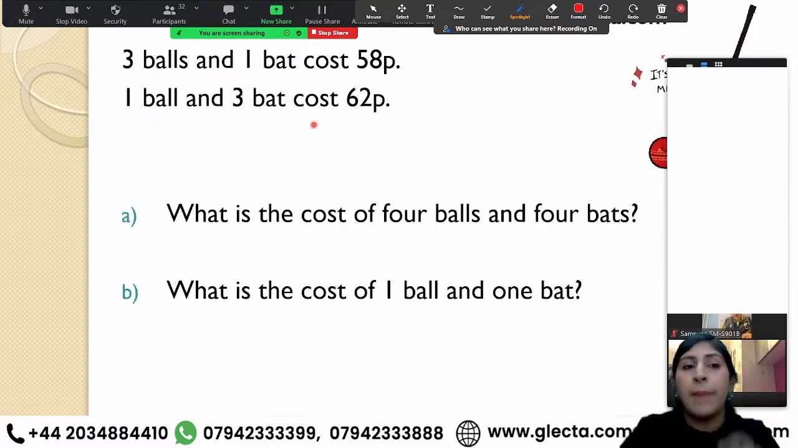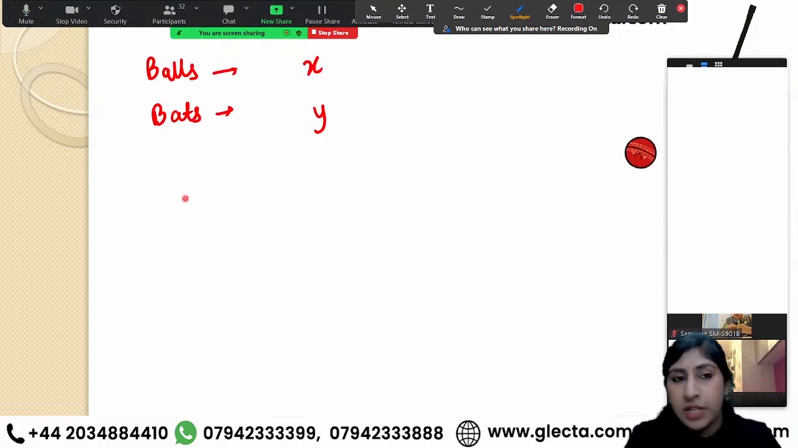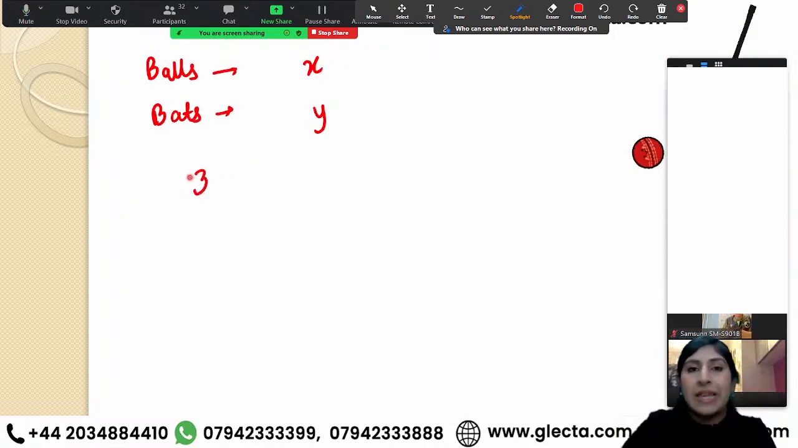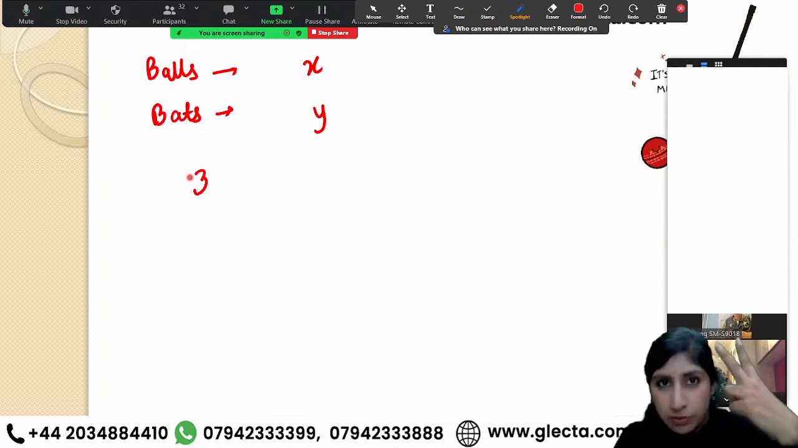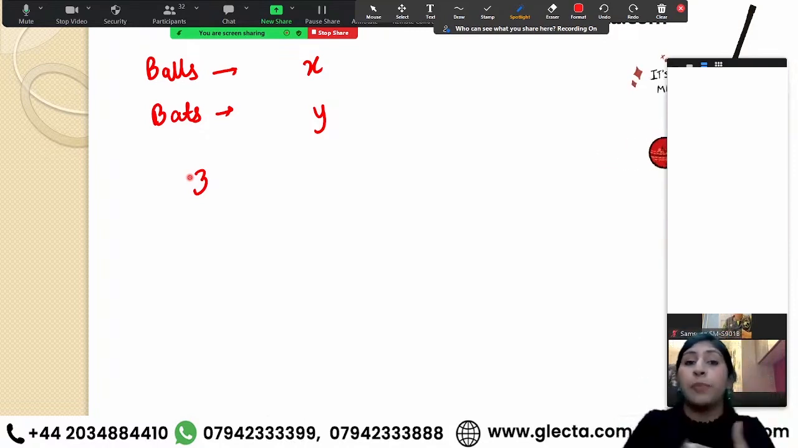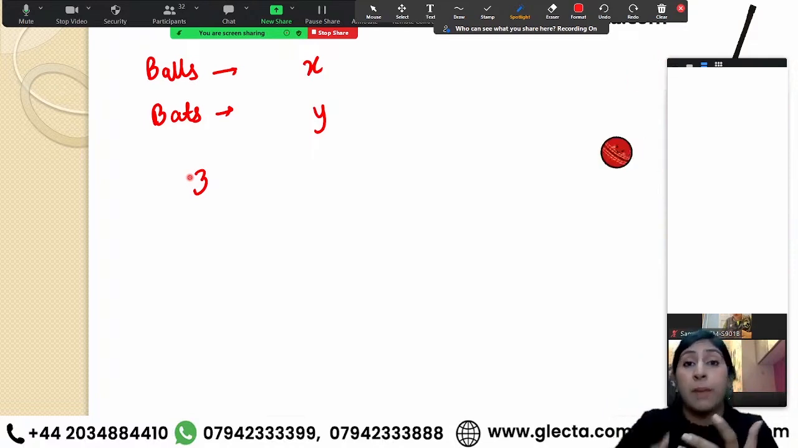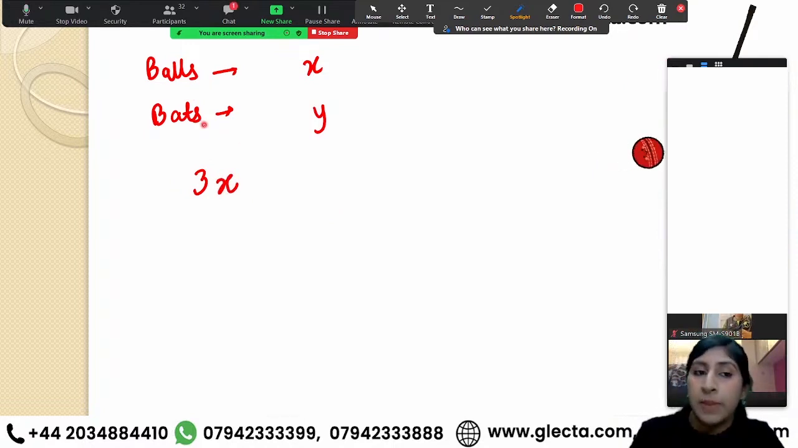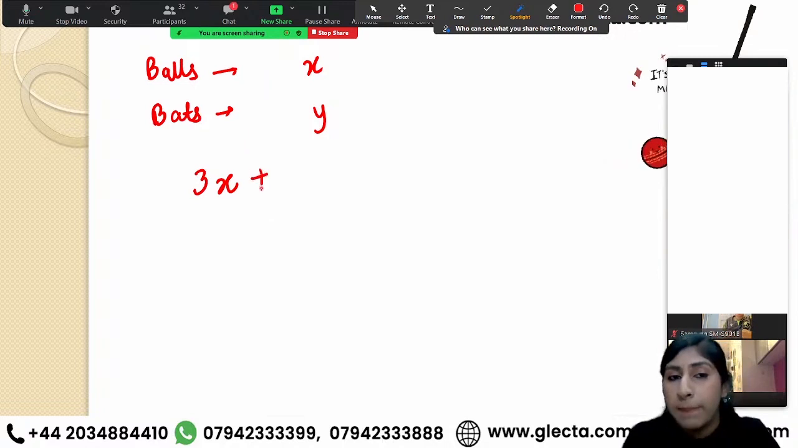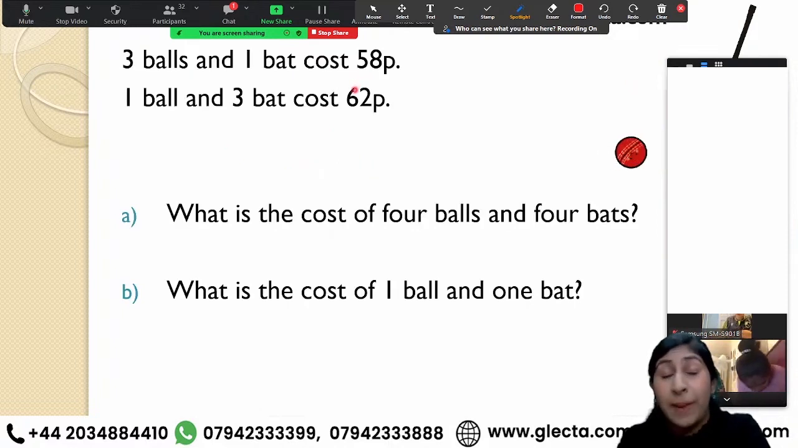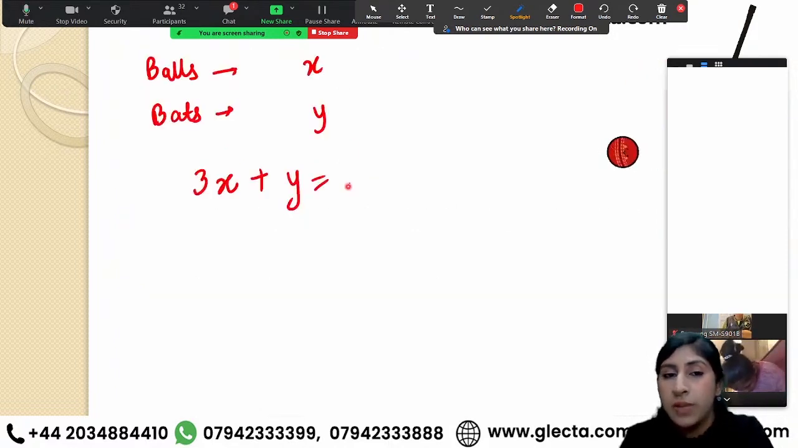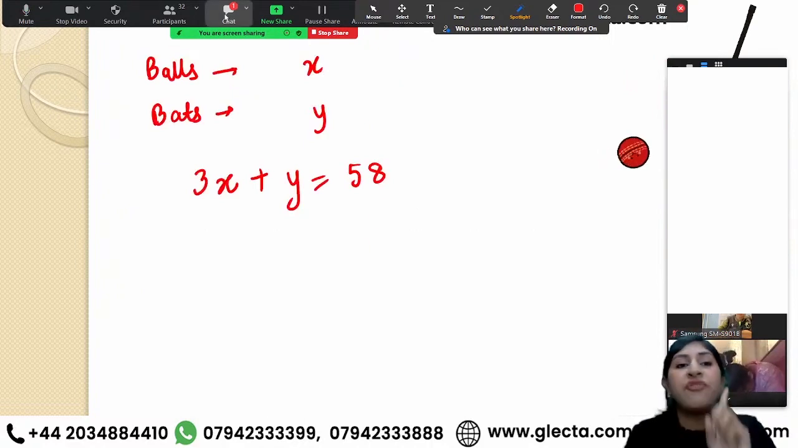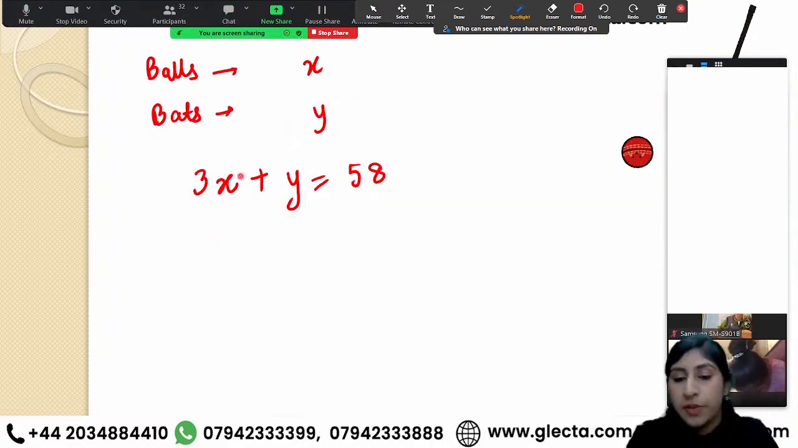So now over here, I'm buying 3 balls and 1 bat, right? So if a ball costs, let's say, £2, if I'm buying 2 balls, I would have to pay £4. If I'm buying 3 balls, I'm going to pay 2 times 3, £6, right? So whatever is the cost of a ball, you're going to multiply it by 3. And we have the cost of 1 bat, that costs yp, right? So over here, the total cost comes out to be 58p. That's the first equation that we have formed, right?